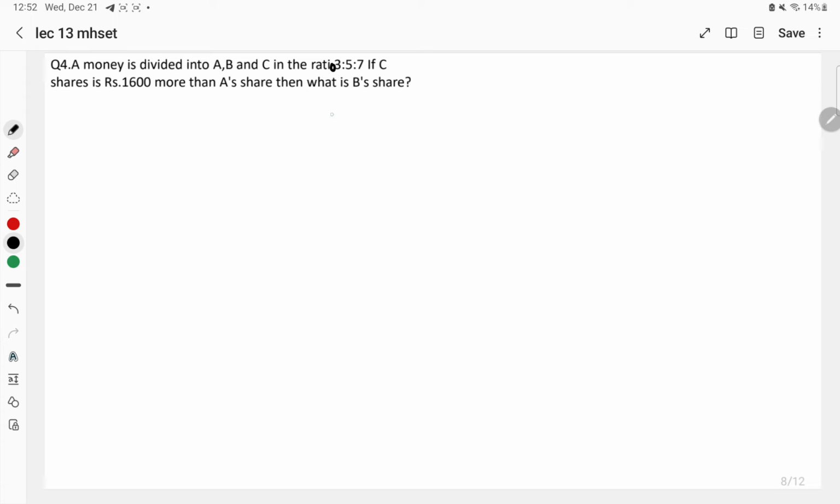A ratio is given, that is A is to B is to C. Ratio given is 3 is to 5 is to 7. The second data given over here is that C's share is 1600 more than A's share.